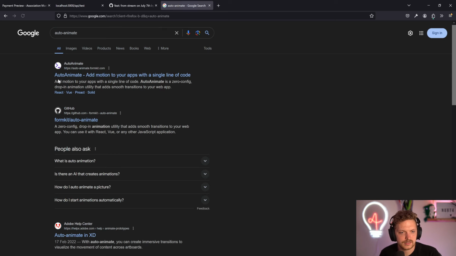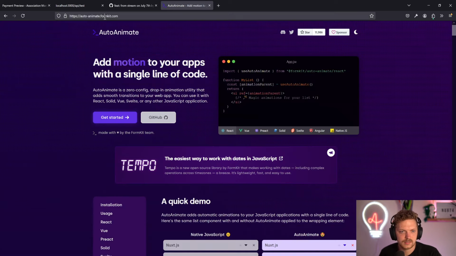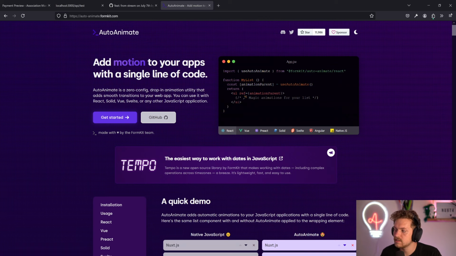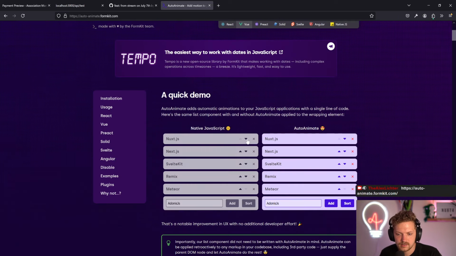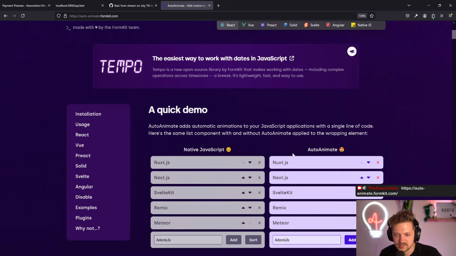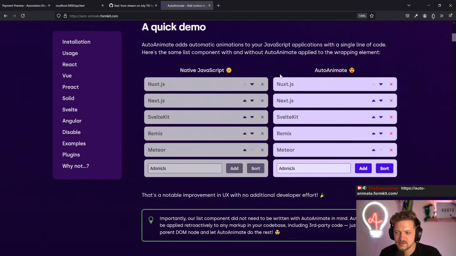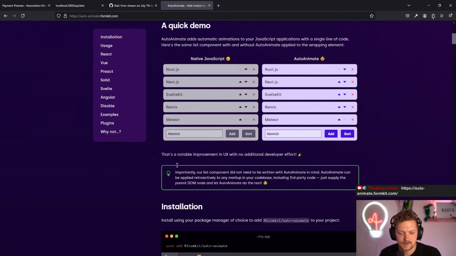I don't have it once again in the history, but the lovely AutoAnimate from the FormKit people. Shout out to them. Very cool, because things will just work. You just use a directive, and then you can technically just say, okay, haha, fun. Also animate these things. Also loved how, let's refresh this. Also really enjoyed that little pun with Nuxt.js on top of the rest. Love that. So yeah, AutoAnimate is a really straightforward one that I want to use more, because it's just working.